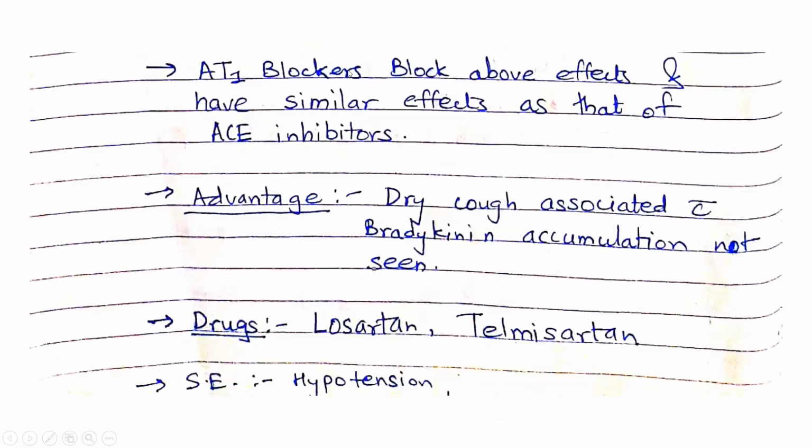So AT1 blockers will block all the above effects. Vasoconstriction is blocked, the effect of aldosterone is blocked, and thus they have a very similar effect to that of ACE inhibitors. The advantage is that it does not have any effect on bradykinin to kinin conversion. So with AT1 blockers or ARBs, angiotensin receptor blockers, there won't be any dry cough associated with it. The drugs are losartan and telmisartan.